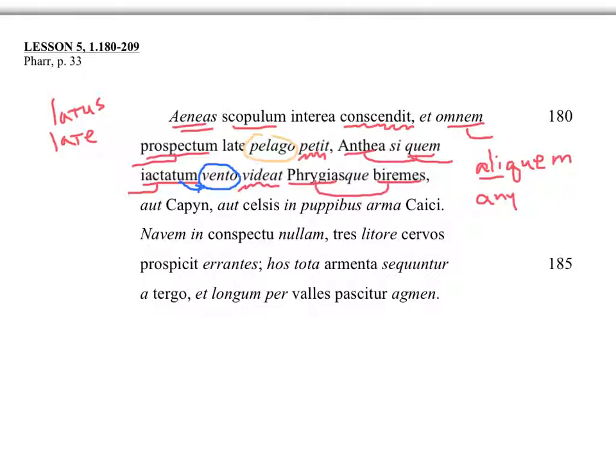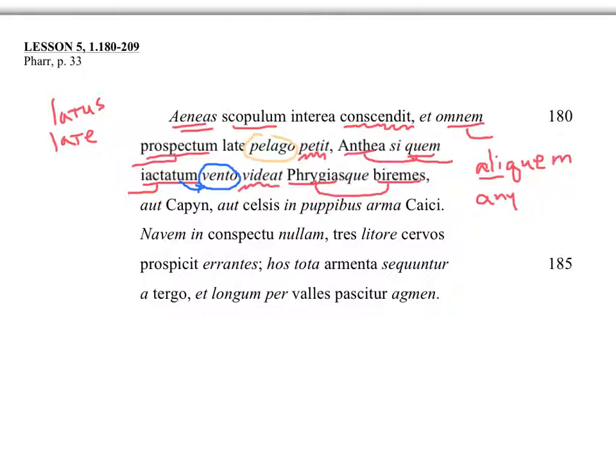So he's looking for any Phrygian biremes, his other boats. And there's some other things that he might see. Or Capys, and Capys was a loyal Trojan. He didn't want to bring the horse in. We find out in Book 2 he argued against it, so he's looking for Capys. Or, again, the arms of Caicus, and the arms meaning shields that would be arranged on his deck, Farr tells us, or the arms of Caicus on his high prows.